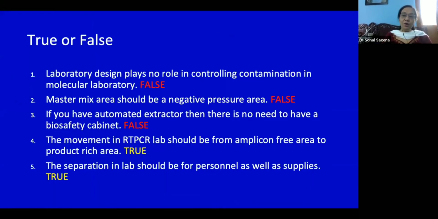Coming on to our questions: laboratory designs play no role in controlling contamination. Now we know that this is false. The master mix area should actually be a positive pressure area. If you have an automated extractor, then there is no need; I've already explained why there is a need to have a biosafety cabinet. And the movement should be from this area to this area. And the separation in the lab should be for personnel as well as for supplies and consumables.